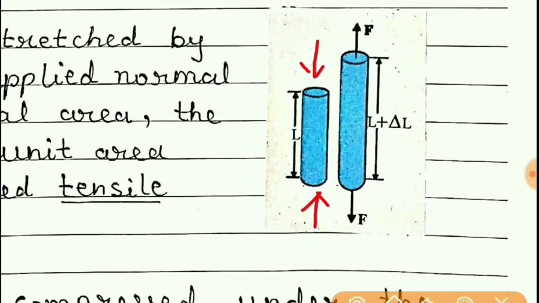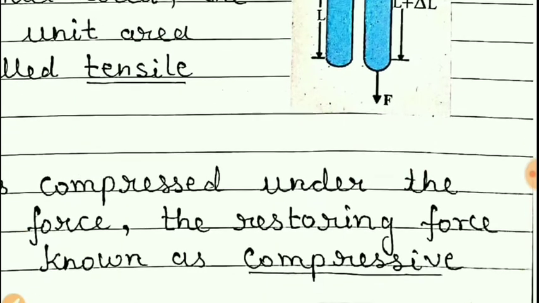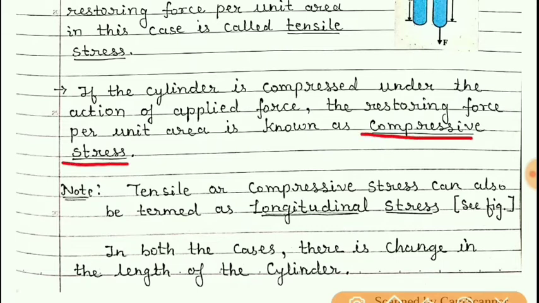The length will decrease. Here in this case length increased, so that was tensile stress. But if the forces are applied to compress the object, in that case the length will decrease, and the stress which arises is known as compressive stress.